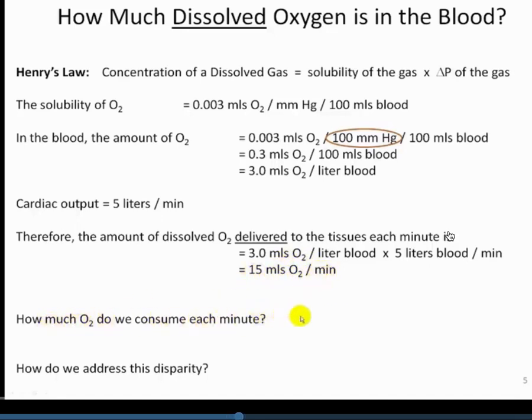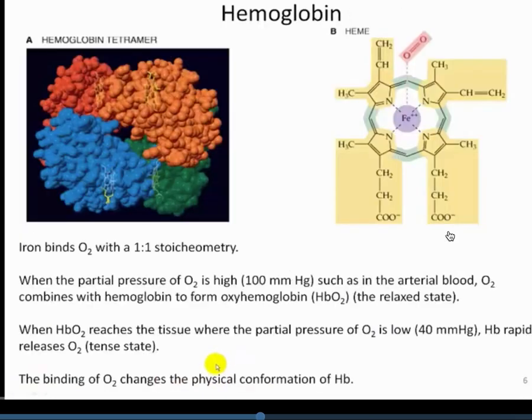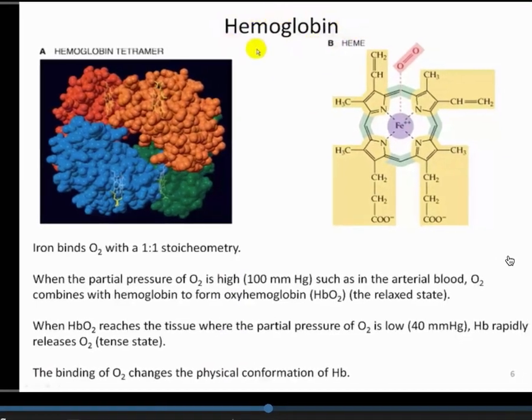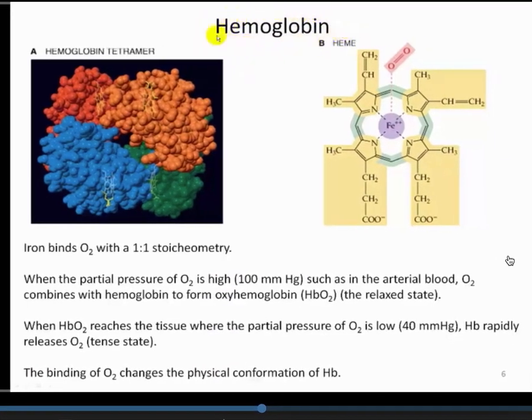So the question is, how much oxygen do we consume each minute? The answer is about 250. So 250 mLs of oxygen per minute is what we're consuming. Under normal circumstances, we have 15 going out, but we're consuming 250, which is not even 10% of what we have to consume. So how do we address this disparity? How do we explain this? The answer is really hemoglobin. From the initial first figure showing the curve, hemoglobin clearly provides the vast majority of the oxygen that we will utilize within our system.